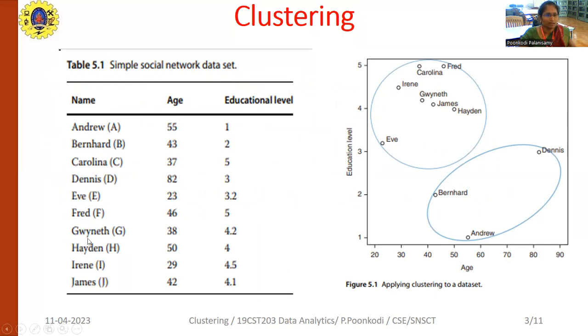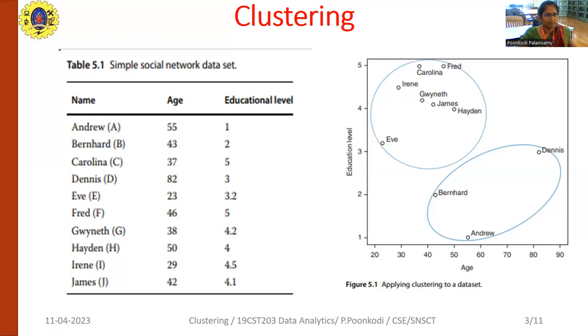From the 10 students, we are going to cluster into two clusters. Primary, high school and undergraduate students are grouped in the first cluster, and the remaining members are grouped in the second cluster.